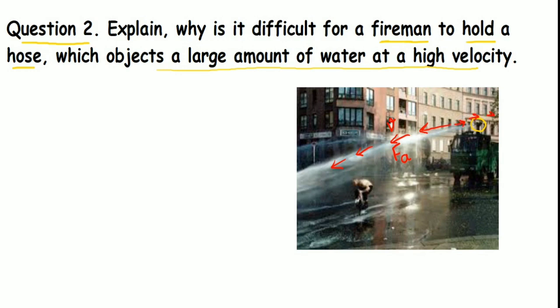According to the third law of motion, no force exists alone. Correct? So water is coming out in the forward direction, so there must be a reaction force acting in the opposite direction. These two forces are equal in magnitude and opposite in direction. We can write F_A equals F_R, and directions are opposite.